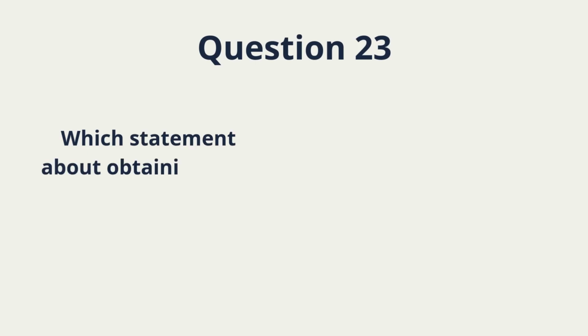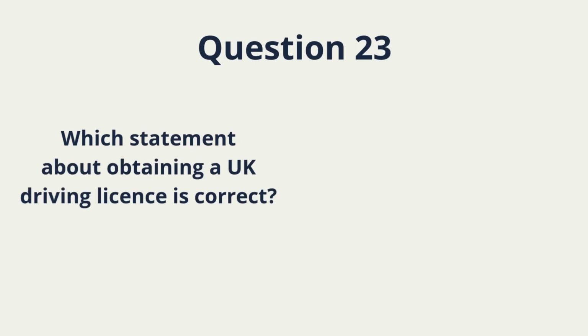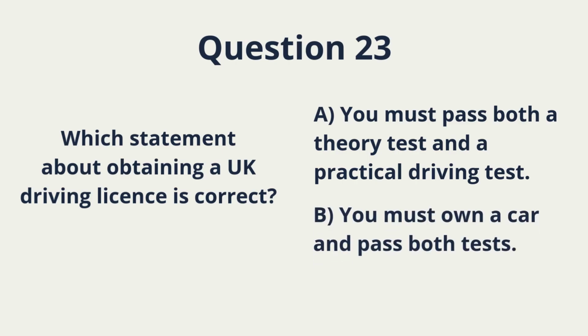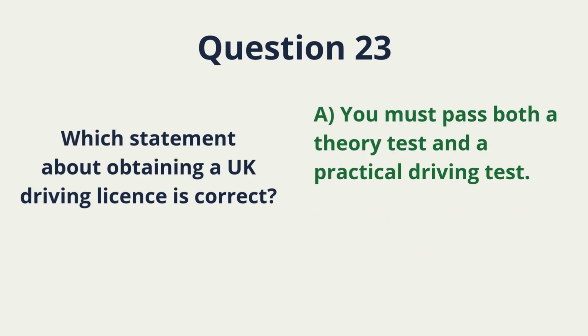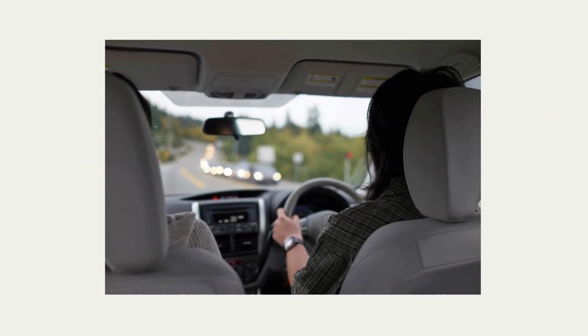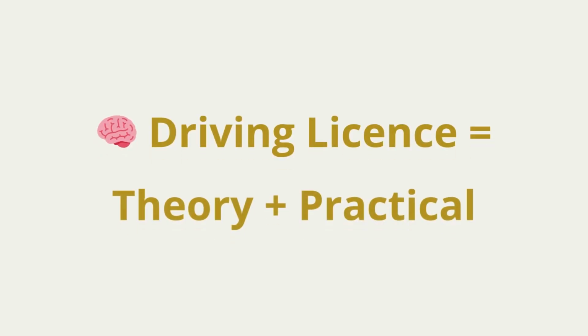Question 23. Which statement about obtaining a UK driving licence is correct? A. You must pass both a theory test and a practical driving test. B. You must own a car and pass both tests. This is practical living knowledge. Pause. Choose carefully. Correct answer: A. You must pass both a theory test and a practical test. You do not need to own a car. The exam includes everyday living rules. Now encode it. Two parts: theory, practical, clear and simple.